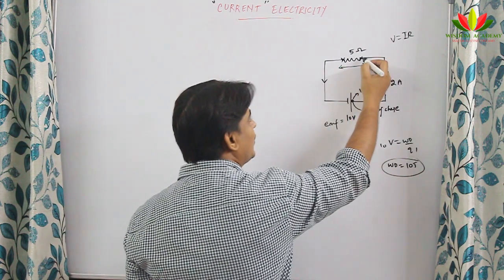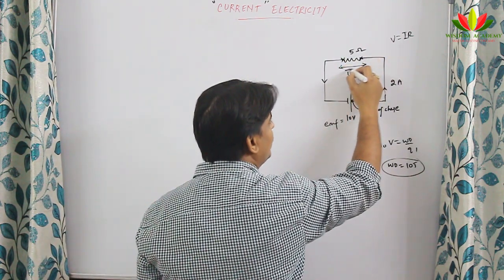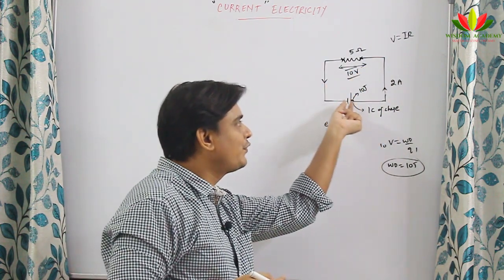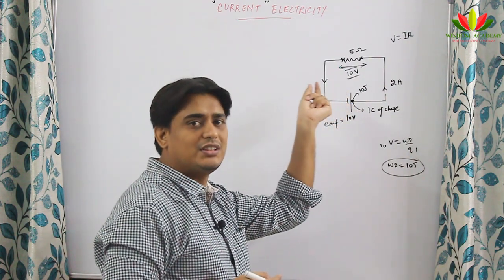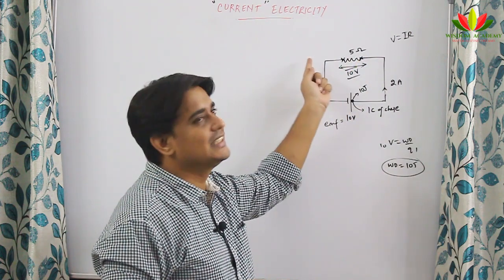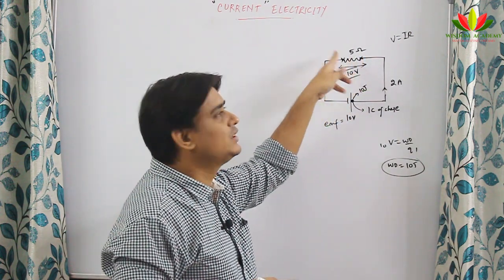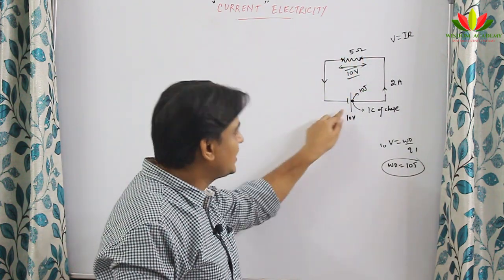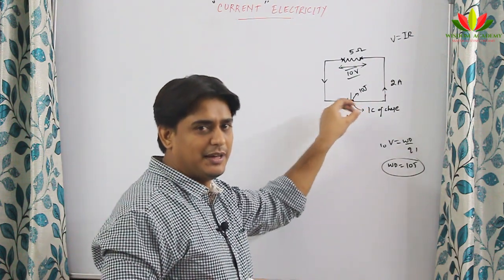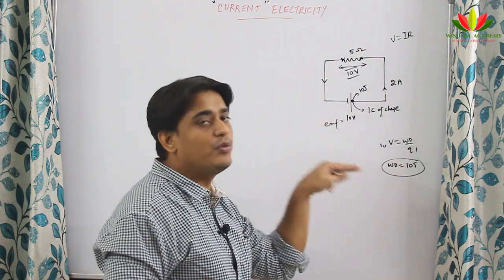So the potential difference from here to here will again be 10 volt. Why will it be 10 volt? Because the 10 joules of energy in this coulomb was utilized here to move from this point to this point, and then it loses all its energy and comes down here. Then again some energy has to be given to the charge by chemical energy, and it keeps on moving.